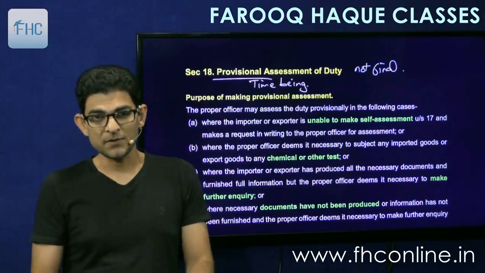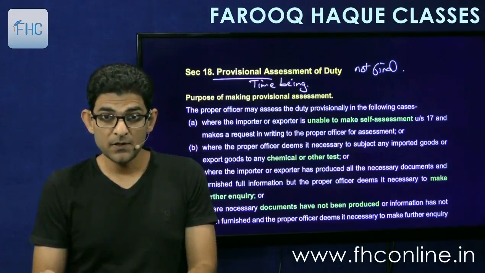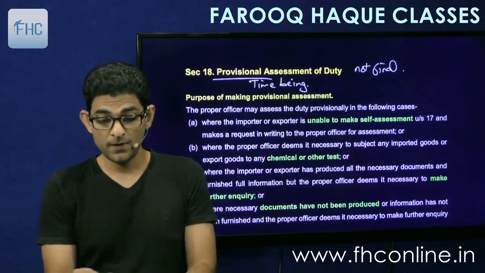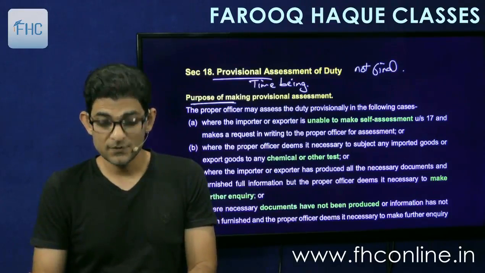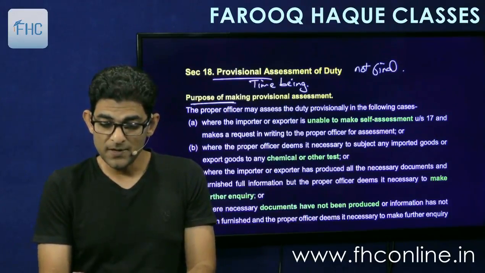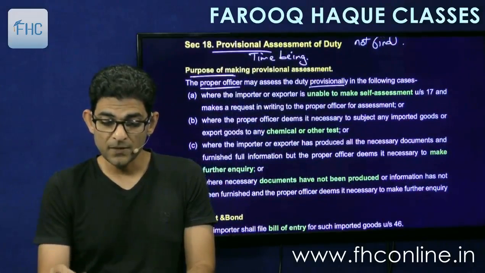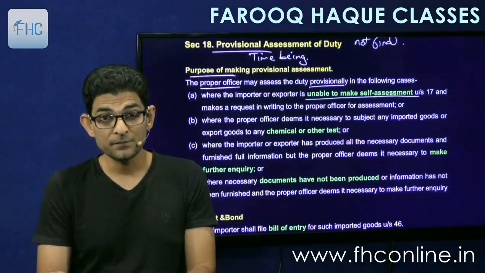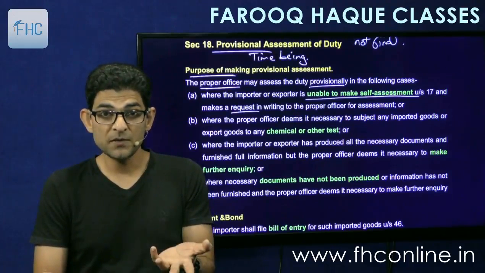Okay, so let's study this section. It's a very simple concept. But a lot of small questions can come in this section. The first is the purpose of making provisional assessment. So here the question will come that for what purposes provisional assessment can be done. So it says the proper officer may assess the duty provisionally. Who assesses it? The officer provisionally in the following cases. A. Where the importer or exporter is unable to make self-assessment under section 17 and makes a request in writing to the officer for provisional assessment.